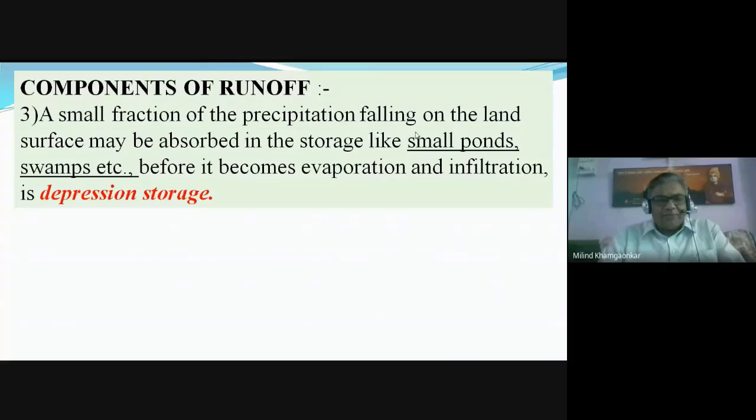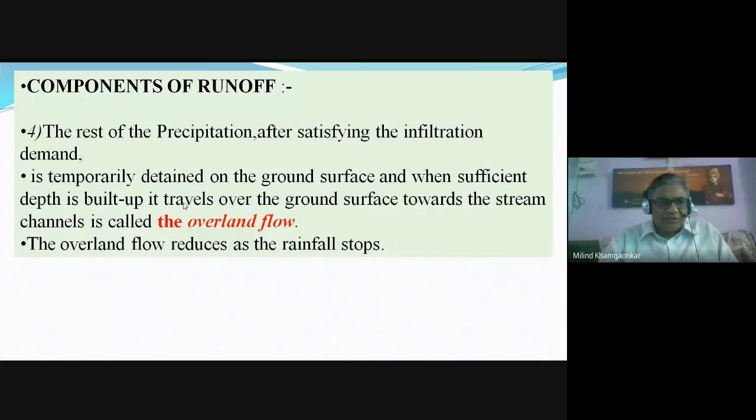Some part of the precipitation is stored or absorbed into storages on the earth surface or on the ground, such as small ponds or swamps, very small water bodies, before it is evaporated or infiltrated. This is called depression storage.